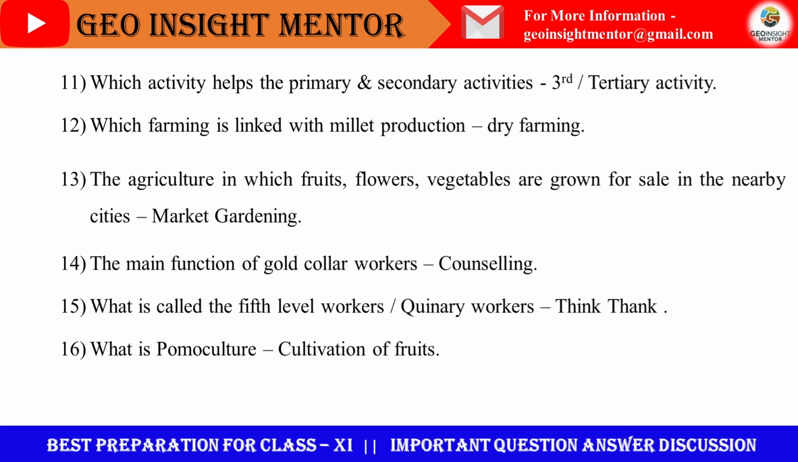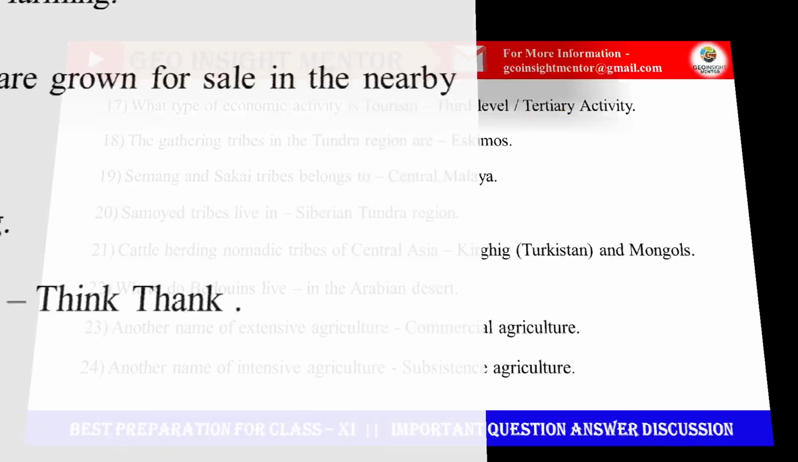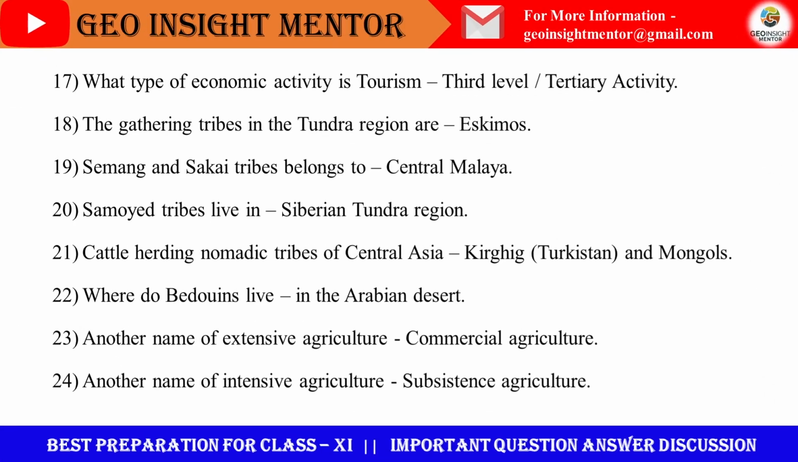What are the fifth level workers or quinary workers called? They are called the think tank. Why are they called so? They are intelligent, they are very wise. That's why they are called the think tank. What is pomoculture? The cultivation of fruit is called pomoculture. Next question. What type of economic activity is tourism? Third level or tertiary activity.